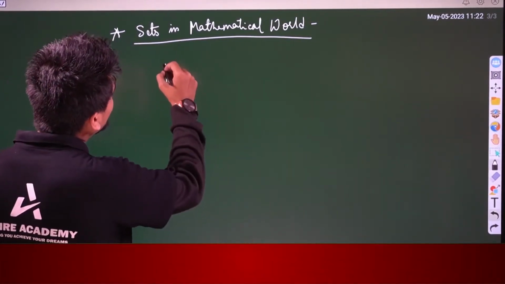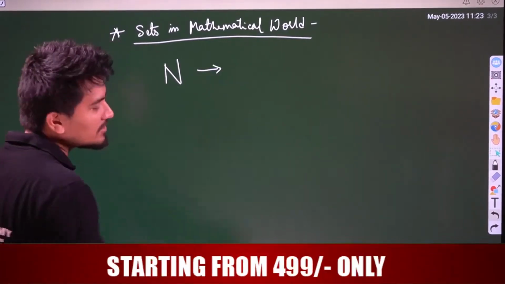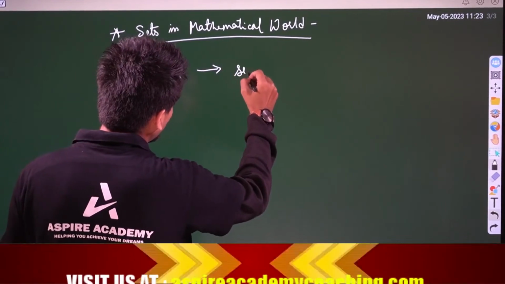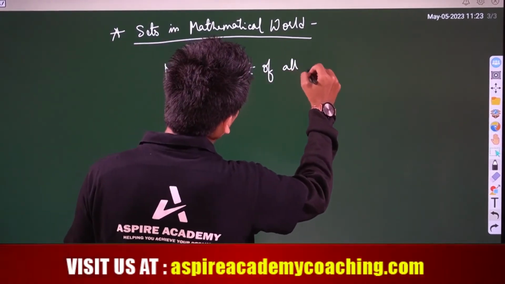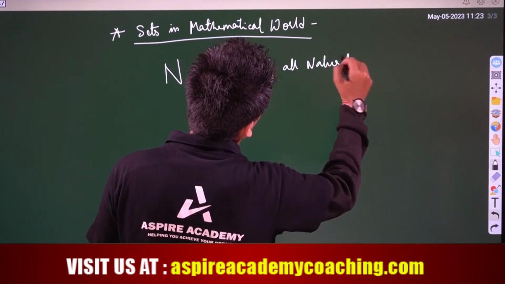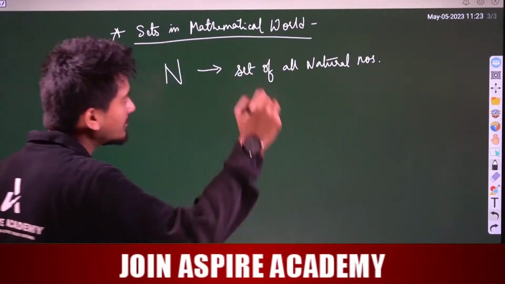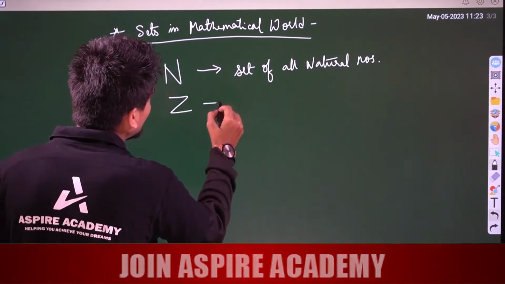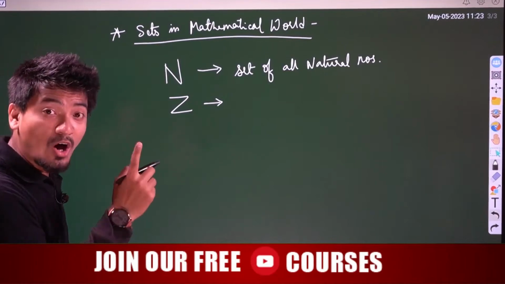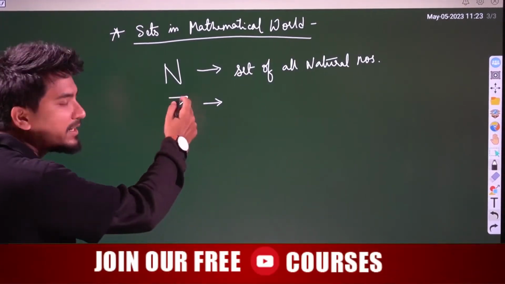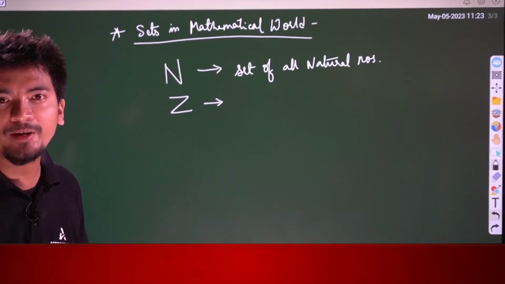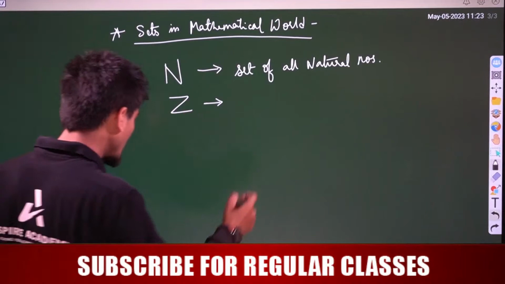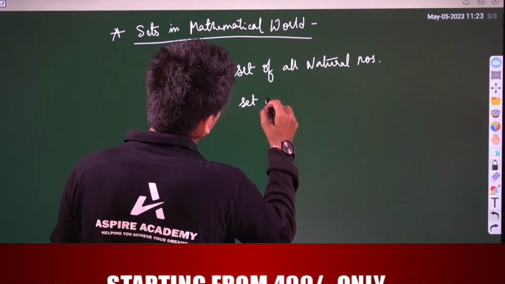Say, N denotes, what does N denote? N denotes the set of all natural numbers. Then Z denotes the set of all integers. These are the standard alphabets for denoting natural numbers, integers, and so on, as I will write here.